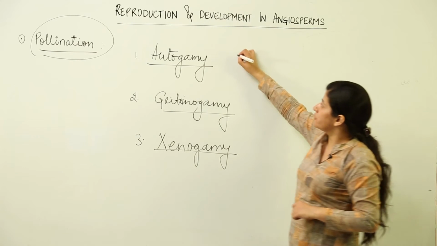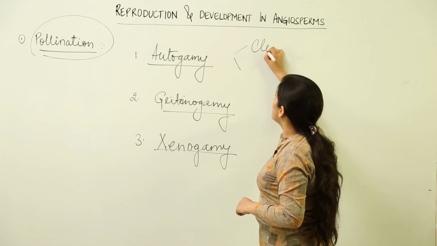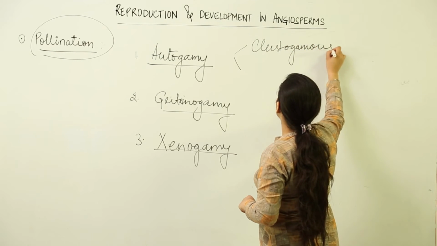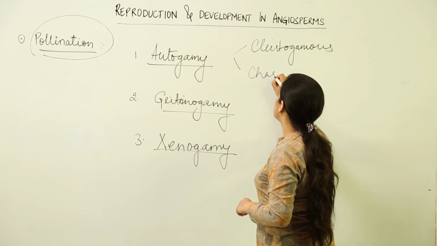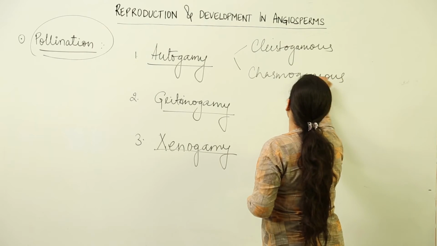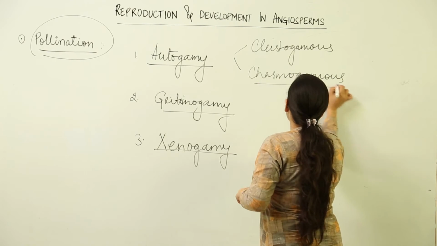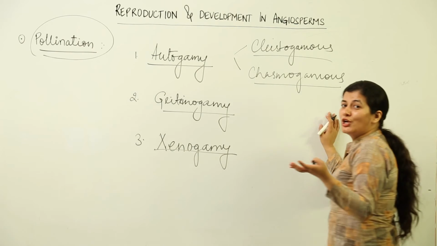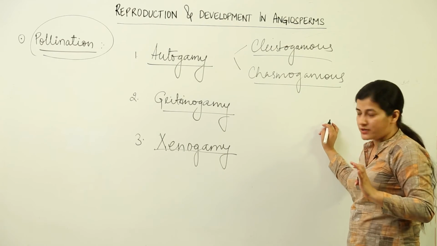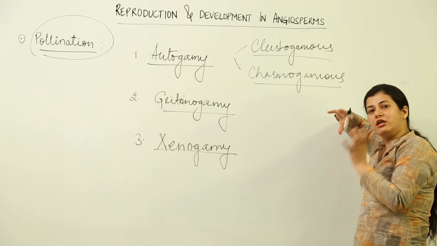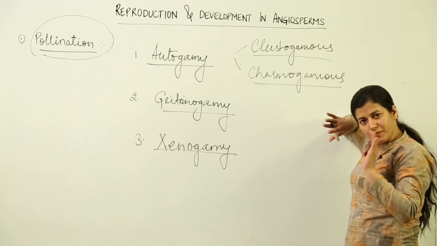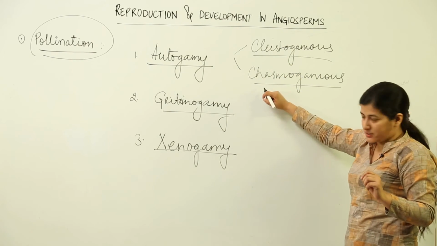In autogamy we come across two terms, one is cleistogamous flowers and the other one is chasmogamous. We'll see what they are, but I have written the terms without telling what they are just so that when we discuss them, they are not new terms. In one case the flowers would be closed, in the other the flowers would be open. So just remember the names, cleistogamous and chasmogamous.